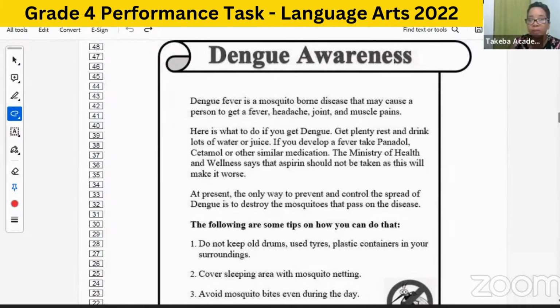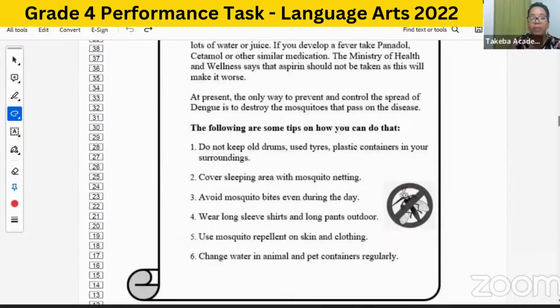If you develop a fever, take Panadol, Cetamol, or other similar medication. The Ministry of Health and Wellness says that aspirin should not be taken, as this will make it worse. At present, the only way to prevent and control the spread of dengue is to destroy the mosquitoes that pass on the disease. The following are some tips on how you can do that.